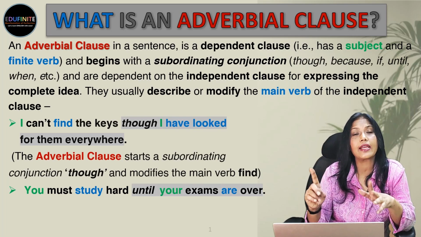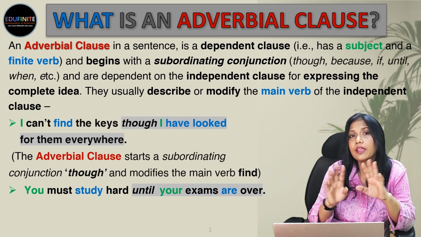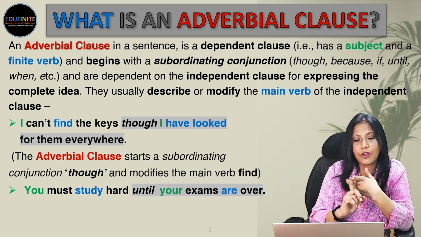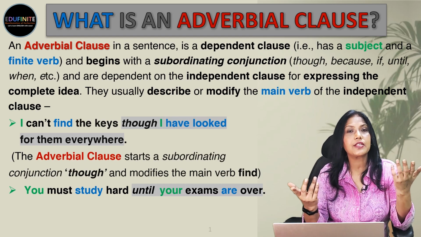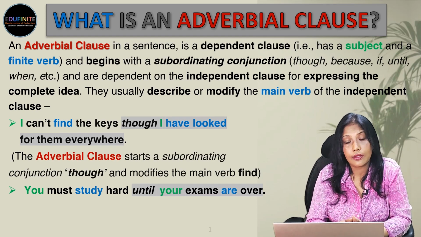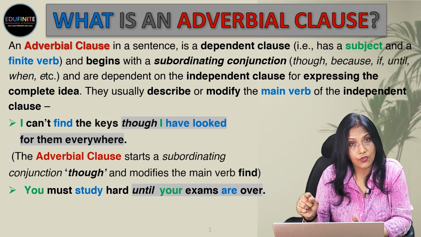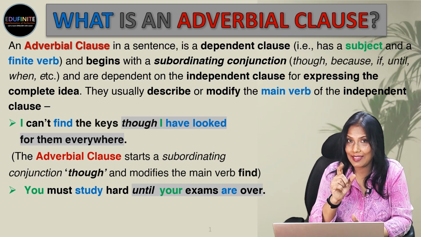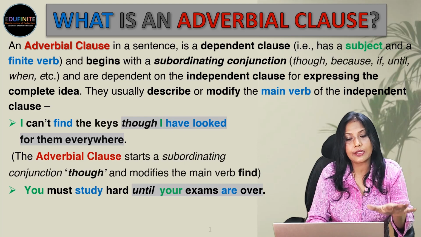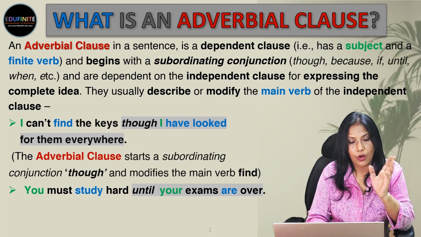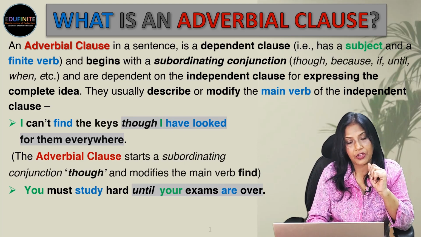So, until your exams are over, this does not give the whole idea. But if you say you must study hard until your exams are over, it gives the complete idea. So, this begins with until, that's a subordinating conjunction, and your exams is the subject, are is the verb over here.